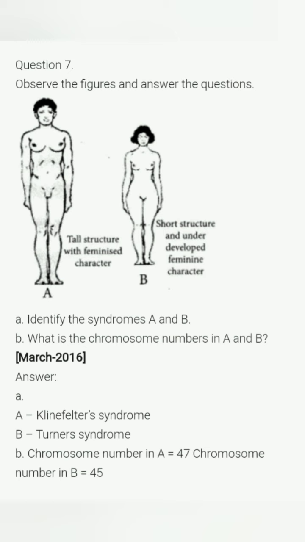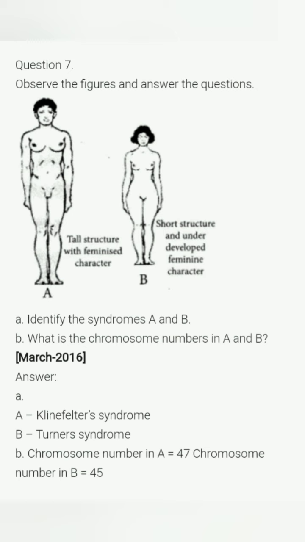Question number 7. Observe the figures and answer the question. In the first figure, A, we can see a person with a tall structure and feminized character. In B, it is a short structure and underdeveloped feminine character. So, identify the syndromes A and B. What is the syndrome A?